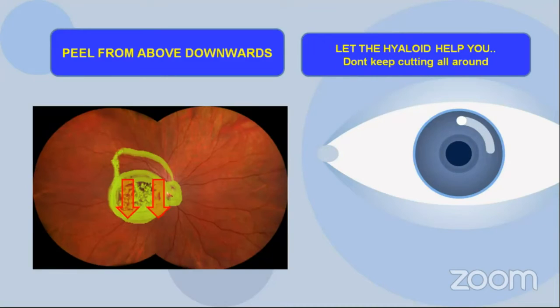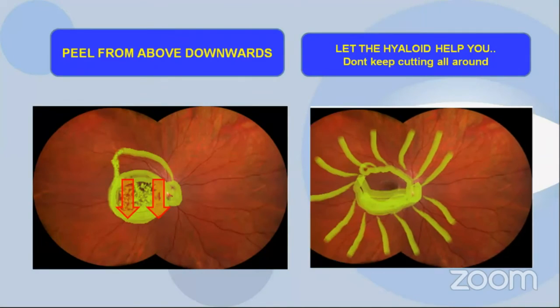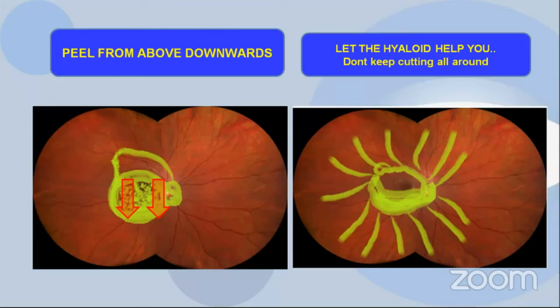And always let the hyaloid act as a third hand. That's what I would call it. Don't keep cutting all around the membranes. That's the wrong way. All of us know that the posterior membranes are attached to the anterior part by a lot of vitreous fibrils. So you just don't start cutting them all around.